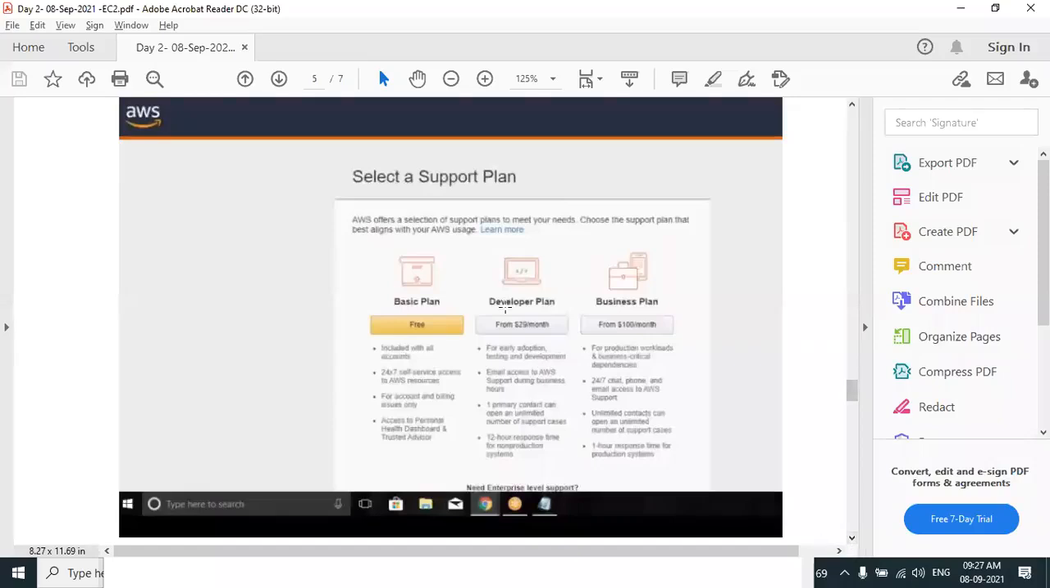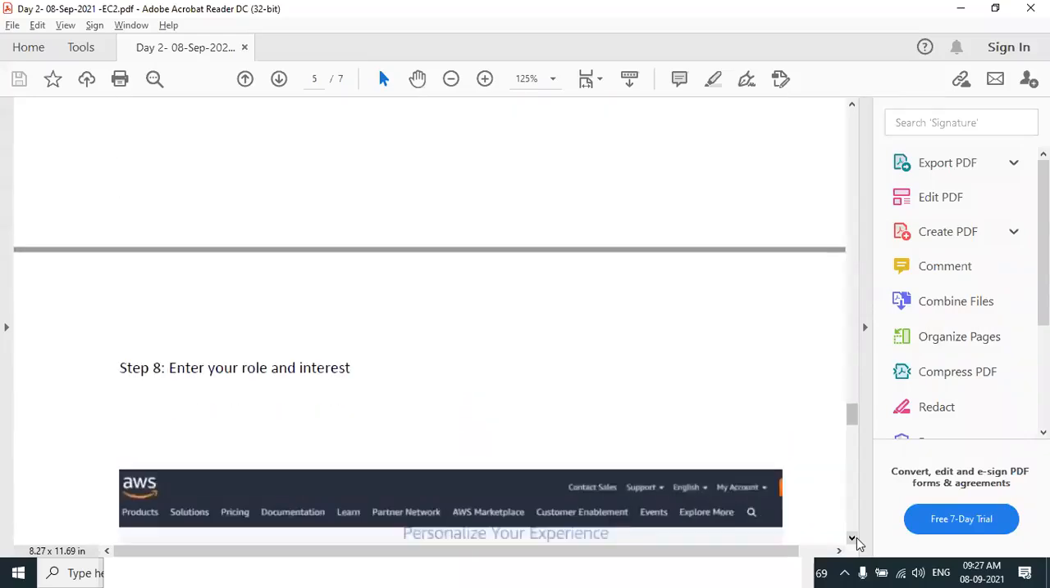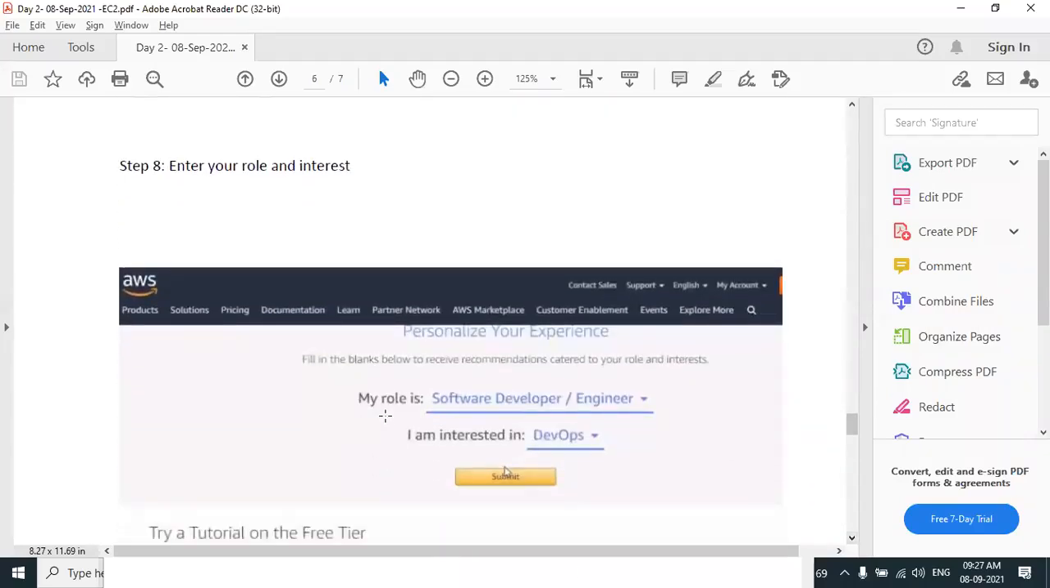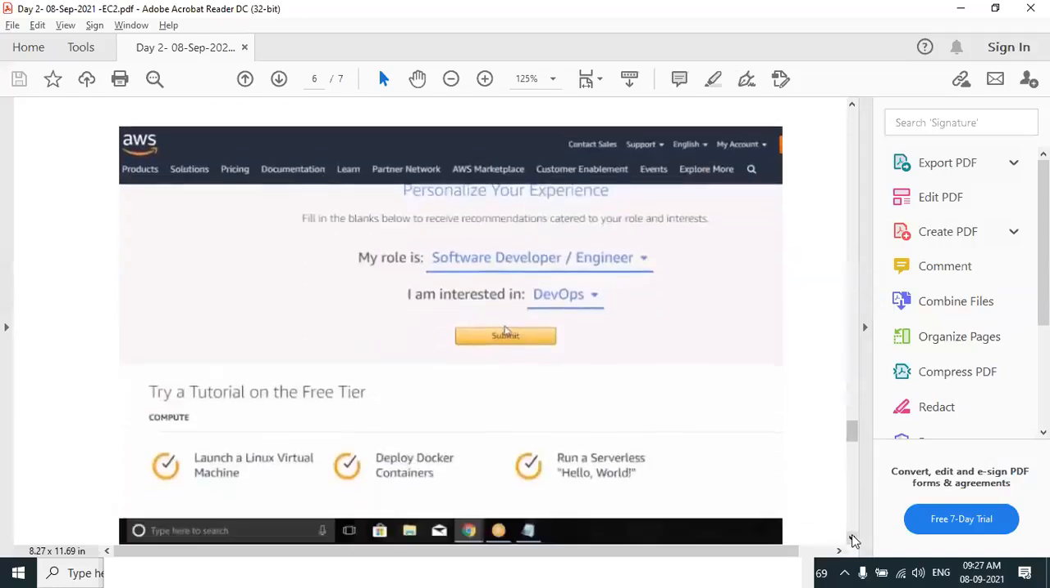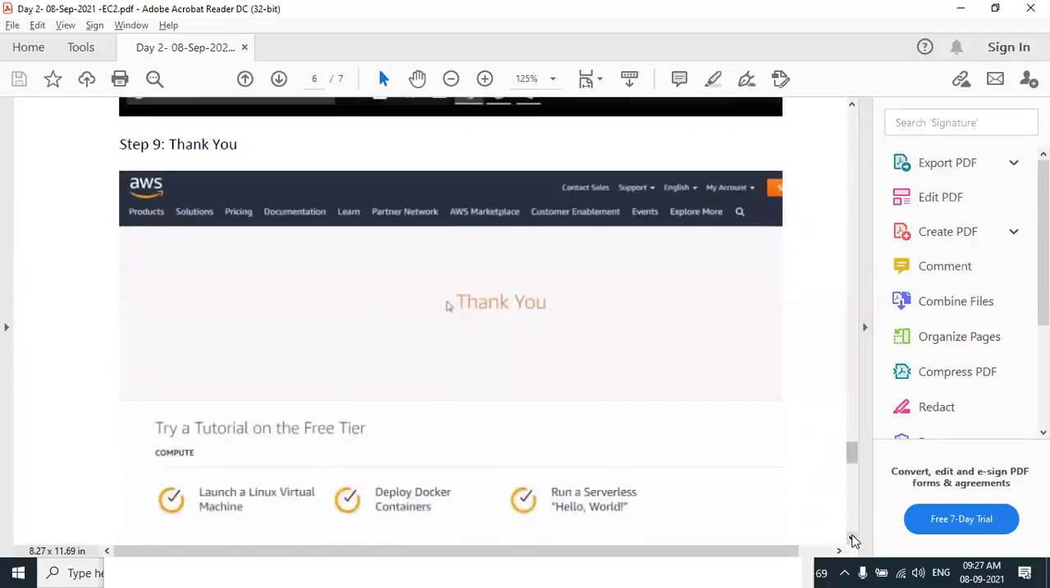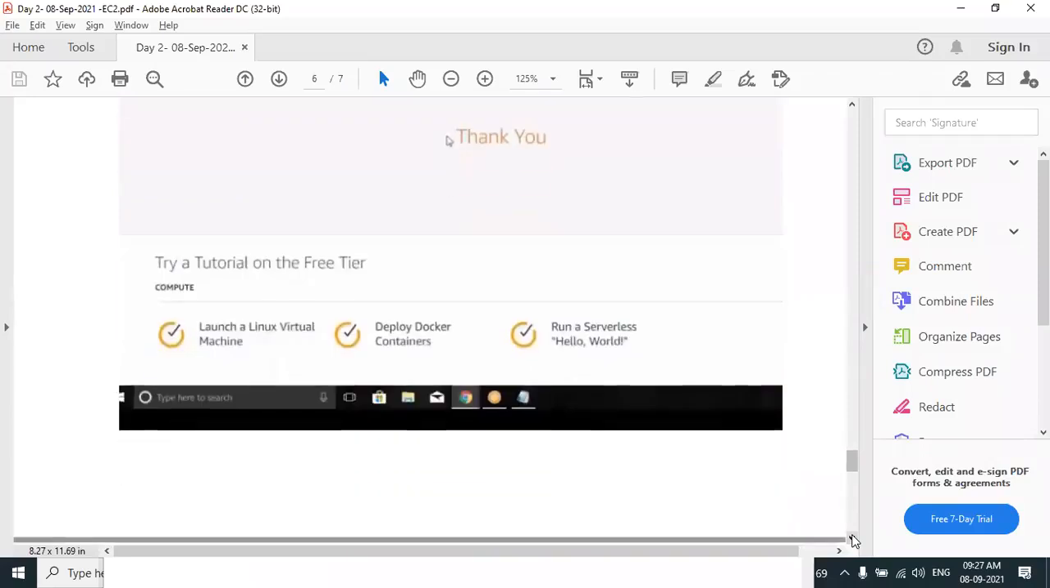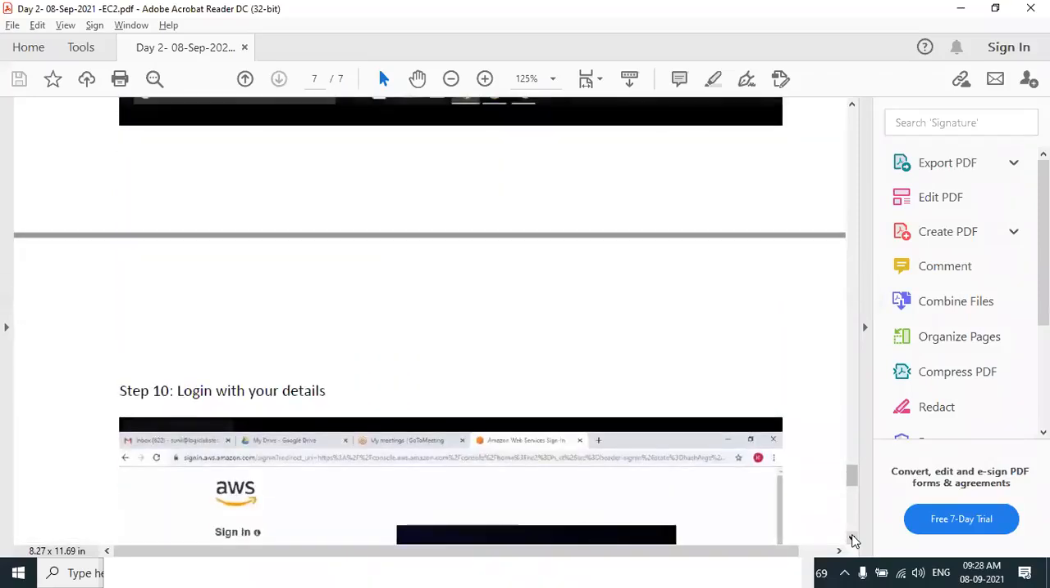So please choose the plan as basic plan. Select your role and select your interested technology. This is just for the information. And you get a thank you message saying that your AWS account has been successfully created. You get an email from AWS saying that your AWS account has been successfully created.